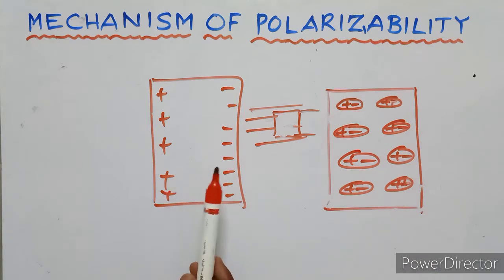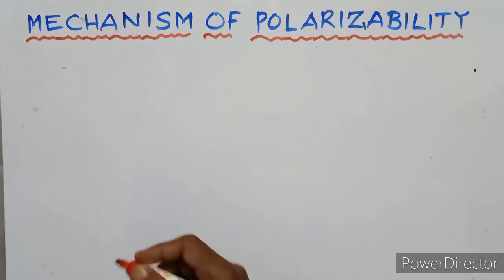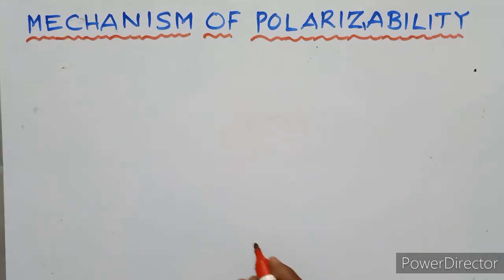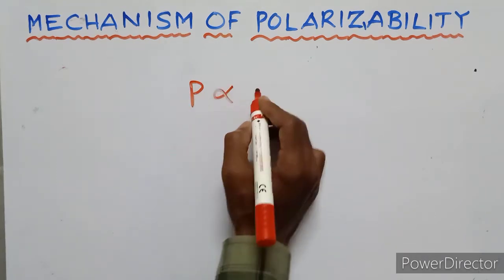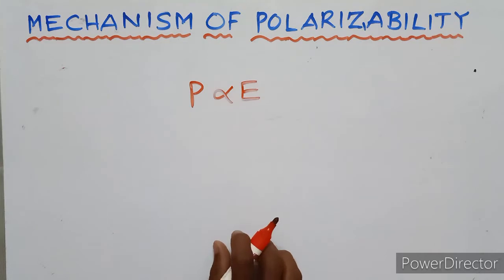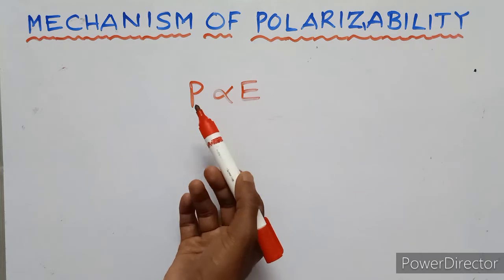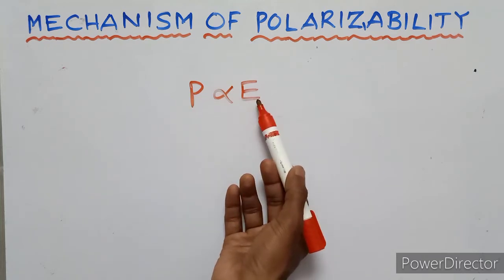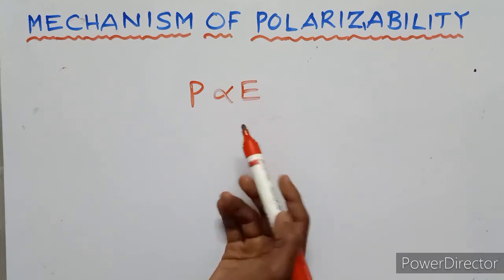So the positive charges are on one side, negative charges on the other side. This is the polarization. Polarization is denoted by P and is directly proportional to the electric field. So if we increase the electric field, the polarization increases. The polarization is always directly proportional to the electric field.